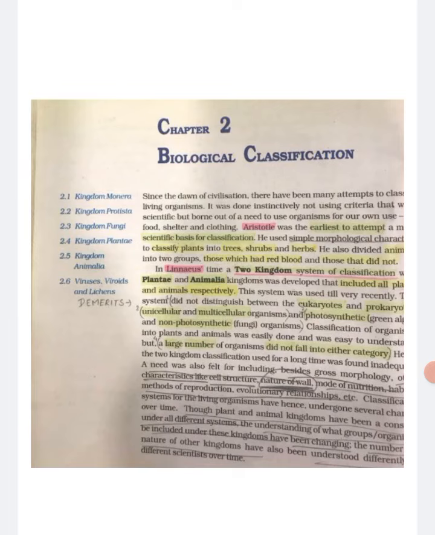He used simple morphological characters to classify plants into trees, shrubs and herbs. He also divided animals into two groups, those which had red blood and those that did not.